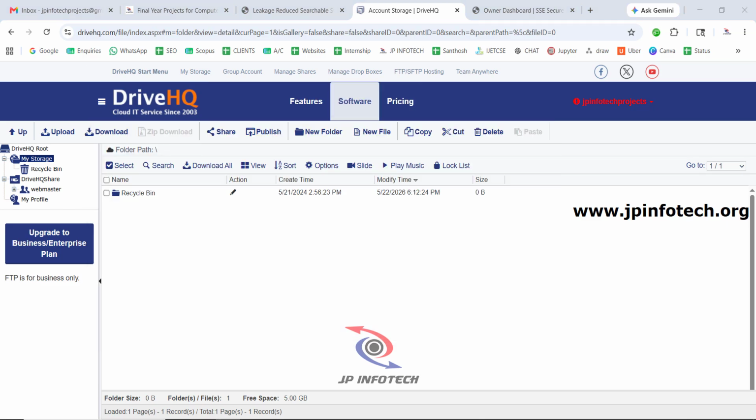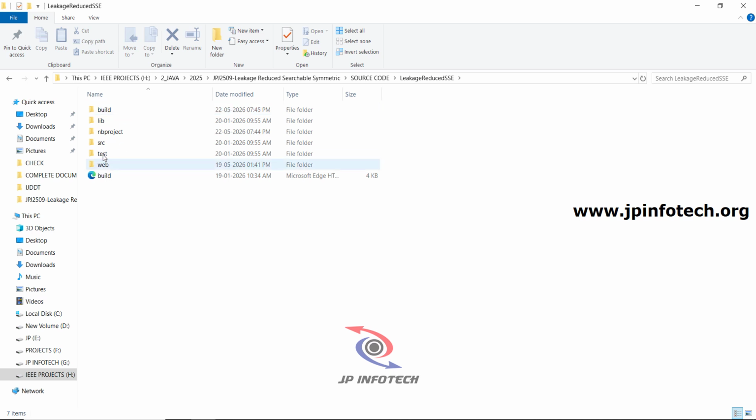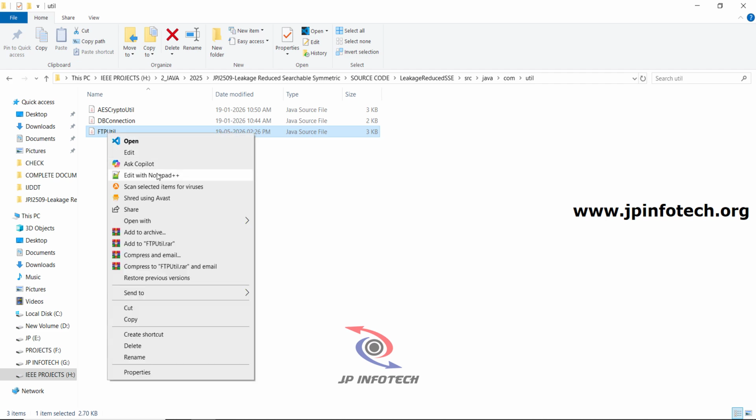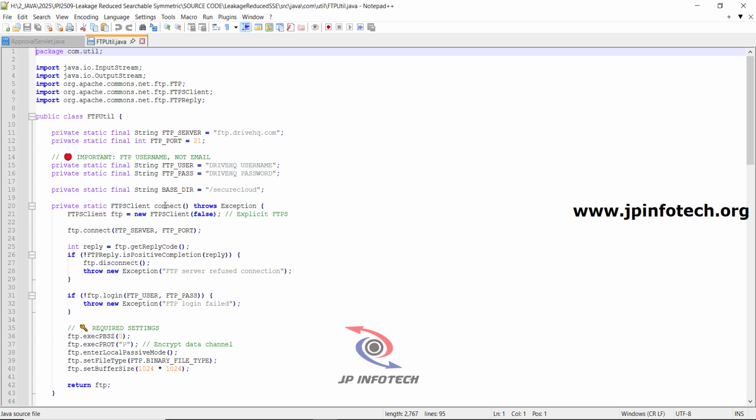So now you need to go to the source code folder inside the leakage reduce SSE, SRC, inside the Java, inside the COM, inside the util. You wanted to go to ftp util.java file. You can just open it in any editor, NetBeans or Notepad++ anything. So here you can see in the line number 15, you need to enter your Drive HQ username, and also you need to enter your Drive HQ password.